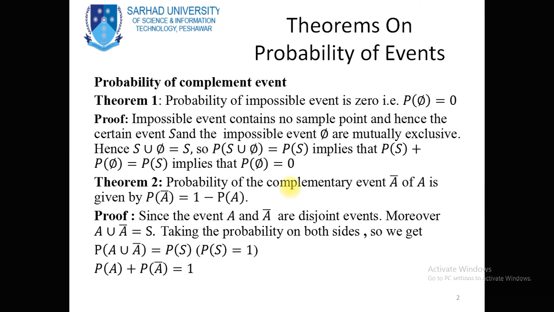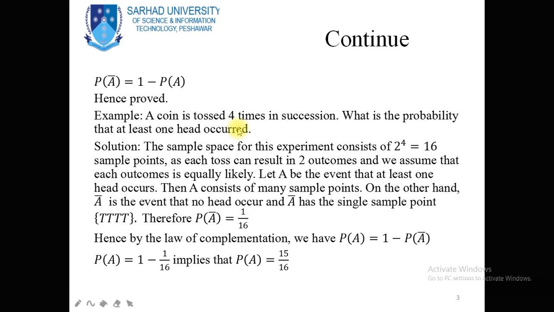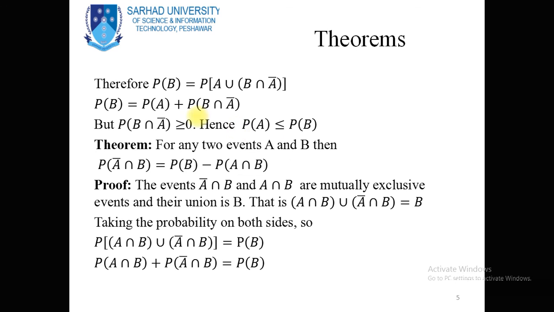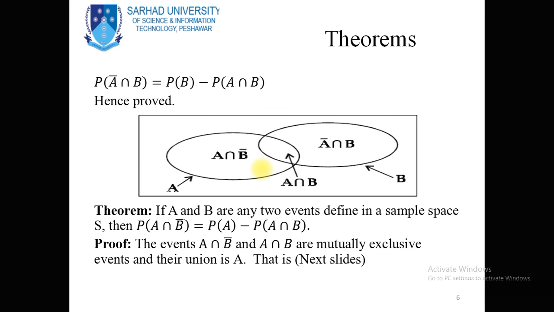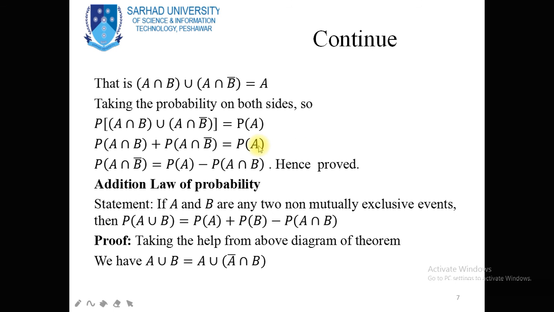And another law is called the addition law. We use the addition law when we have two choices, and for these two choices we have the OR option, probability of A or probability of B. So for the OR option we use the union, and we replace the union by addition for the probability of A or probability of B.